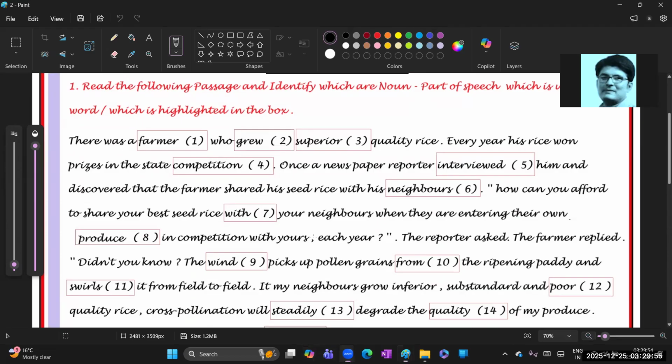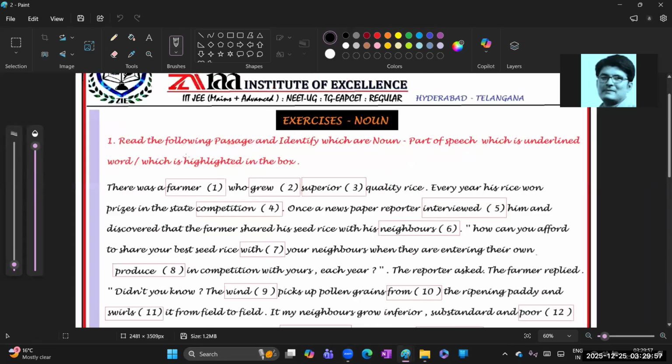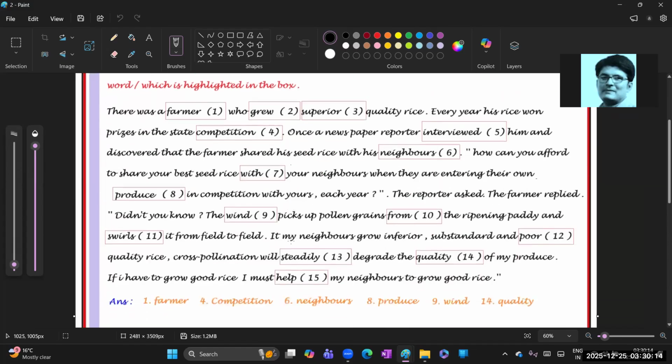I have given one question: read the following passage and identify which are nouns among the underlined or highlighted words. There are 15 words. Out of these 15, we need to find how many belong to nouns.